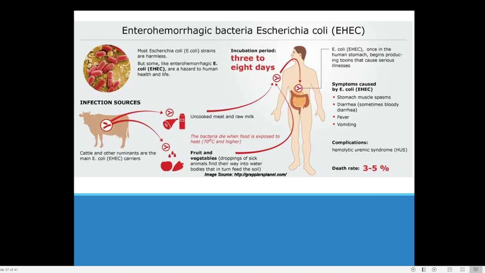For example, if you are eating food that is prepared in the morning, and in the evening you are taking that without even heating it, many kinds of bacteria can enter and multiply. The bacteria don't need so much time. Every 10 or 20 minutes they will multiply. So within a few hours, a lot of bacteria can multiply and reach a good number in the food. So fruits and vegetables can be a source. This is a type of enterohemorrhagic bacteria, a special category of E. coli bacteria that can be dangerous, that can lead to uremic syndrome.